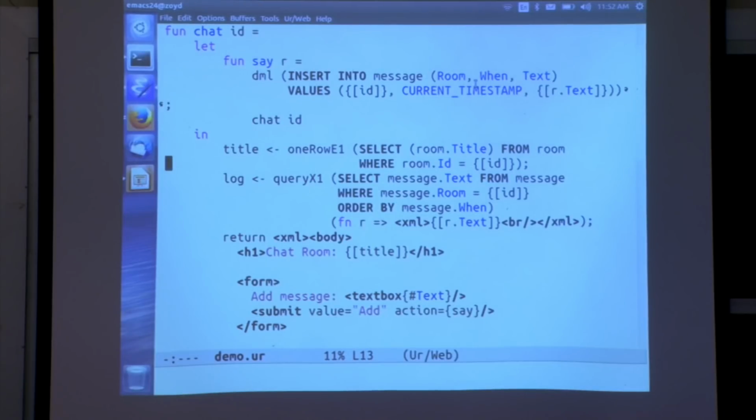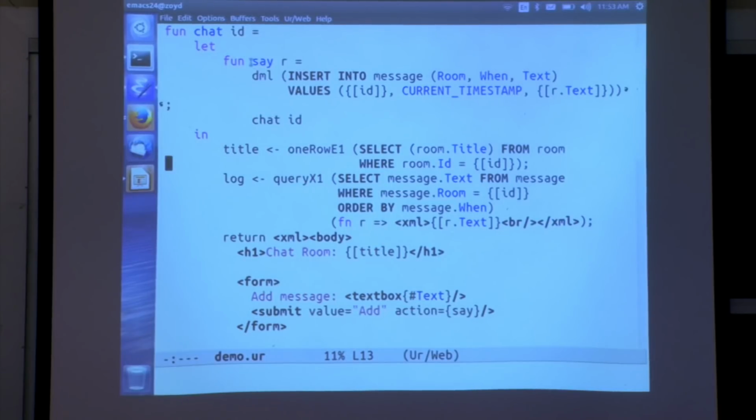I won't go too much into the details, but we have a few more SQL queries using a variety of standard library functions for different ways of using query results. We generate this HTML page where we say, you're in a chat room, here's the title. We get the same kind of escaping there. And there's a form where the user can enter some text. That's the form that I used to demonstrate this a few moments ago. And the submit button of the form has this action attribute that is containing say, which is the name of a function in UrWeb, and here it is.